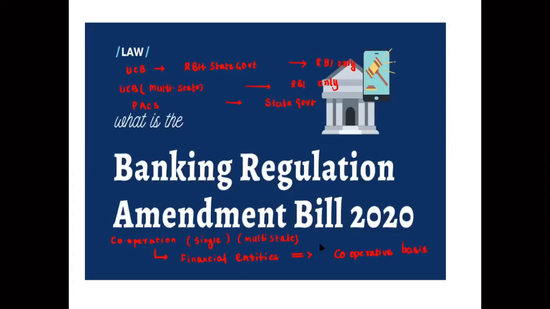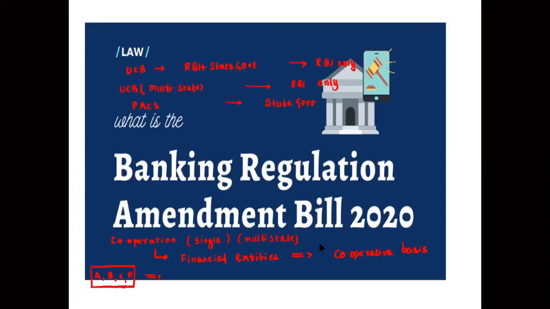For example, A, B, C, D formed a group of a bank called a cooperative bank, and it belongs to the members only. So that means the customers of the cooperative banks are the owners of it. They are the customers and they are the owners.